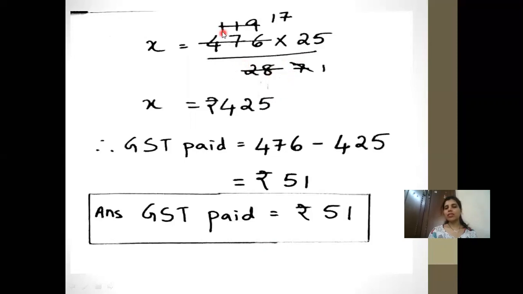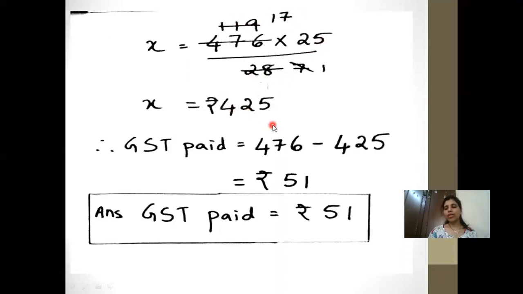So when you cancel, you can see over here, you can cancel it with 4 because 76 is also divisible by 4 and 28 comes in the table of 4. So 4 sevens are 28, 4 ones are 4, 4 nines are 36, giving 119 upon 7. Once you get 119 upon 7, you can cancel it directly with 7. 7 ones are 7, 7 ones are 7, 7 sevens are 49, giving 17. Now multiply 17 and 25, you'll get 425.